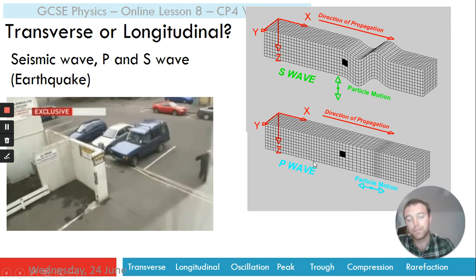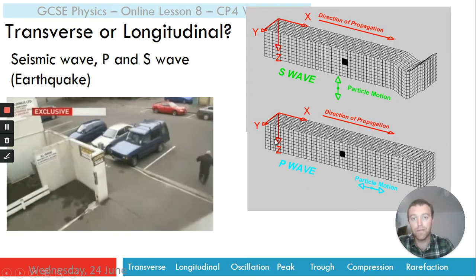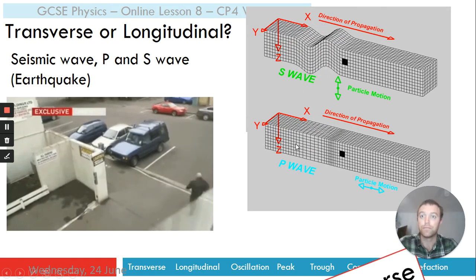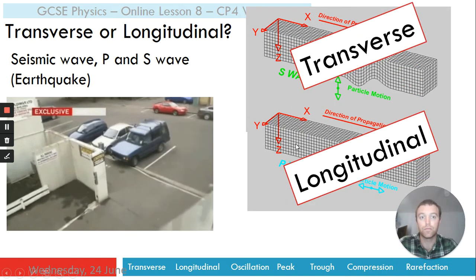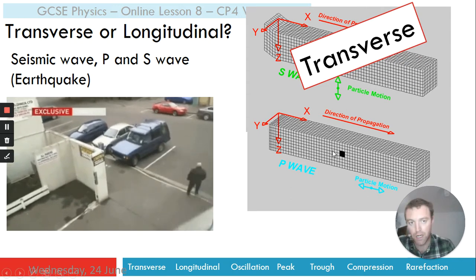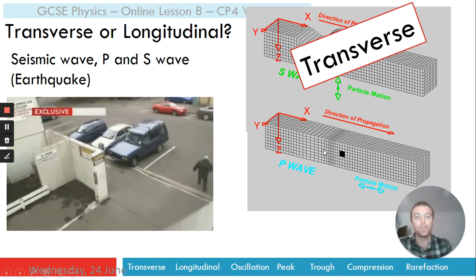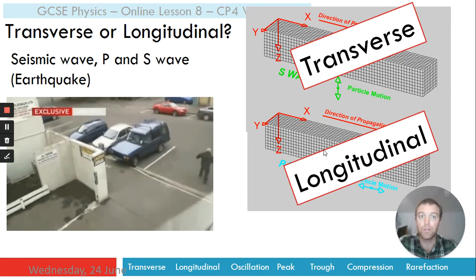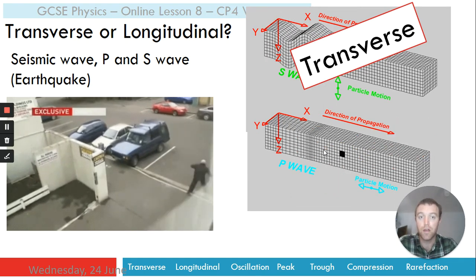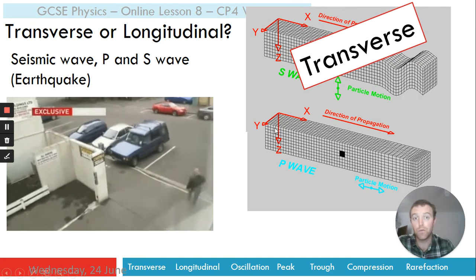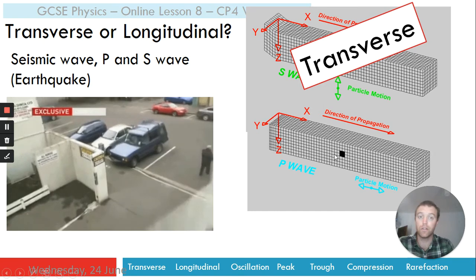A P wave, another kind of seismic wave, is longitudinal. The vibration is along the direction of propagation, or the direction that the wave is moving. So if we have an earthquake, it will produce both of these kinds of waves, transverse and longitudinal. P wave and S wave. P wave, I remember P wave by pressure wave. If we think of a pressure wave, it's the same as a sound wave, and it moves along the direction of wave propagation.